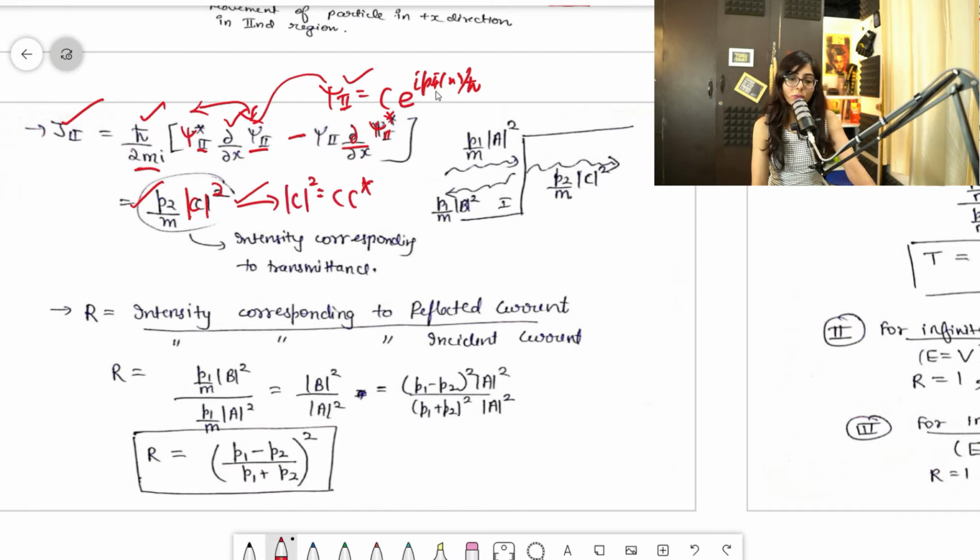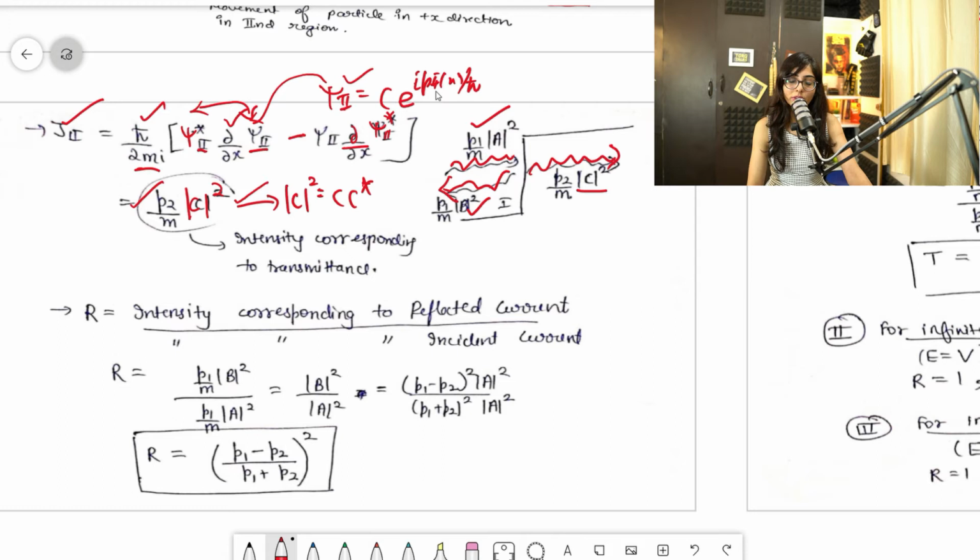So you can see that for incidence the intensity will be P1 by m a square. For the B current, the reflected current, it would be P1 by m b square, and for the transmitted current, it would be P2 by m c square. I hope that is clear to you guys. Clear? So what will happen now?